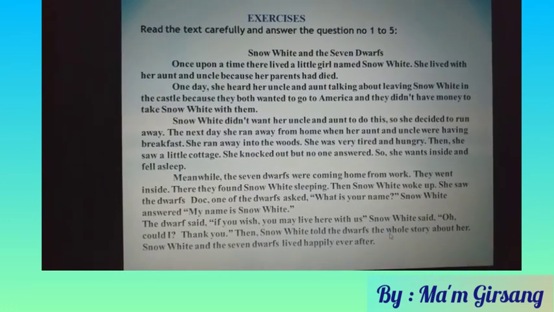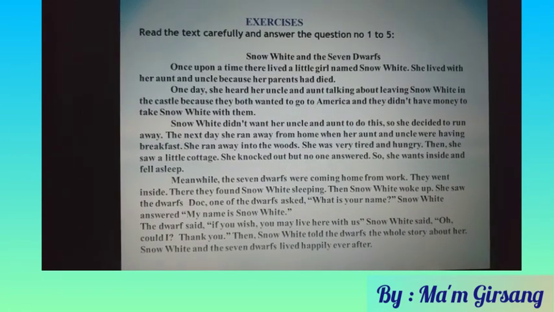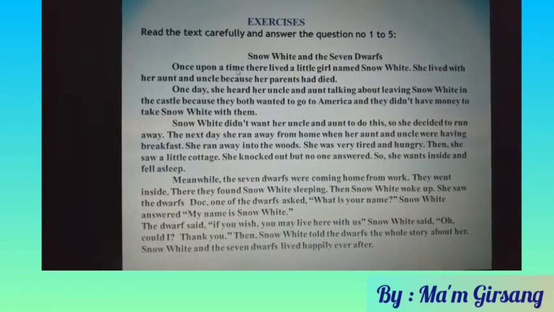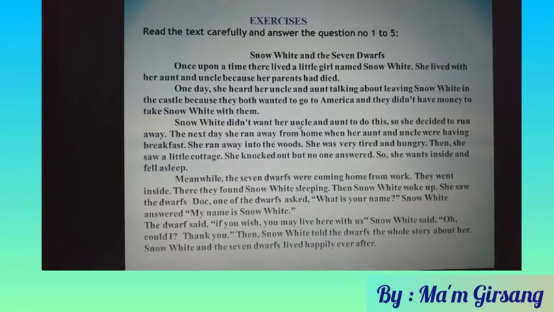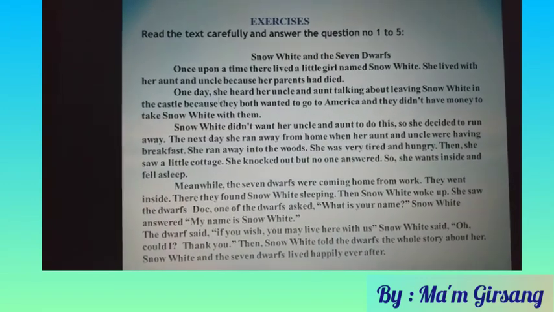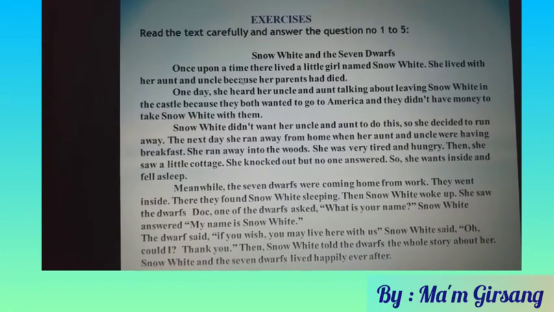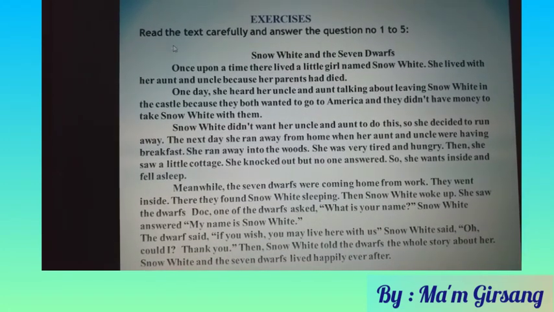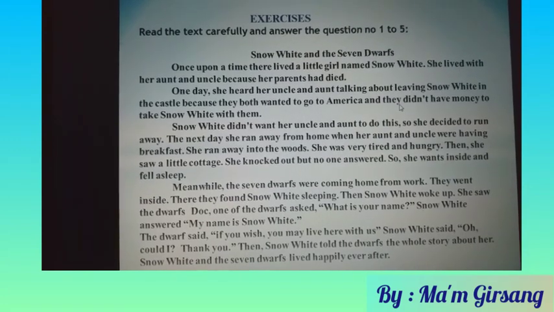Okay, that's all for today, students. I have taught you about narrative text, especially fairy tales. And I think you have understood, so do the test that I give you as an exercise. The instruction is: read the text carefully and answer questions number 1 up to number 5.